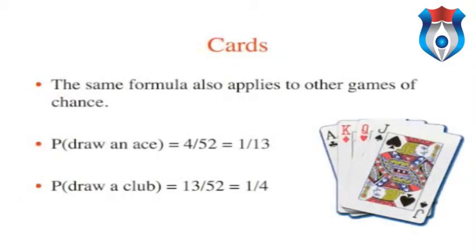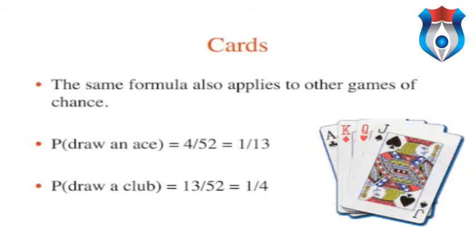This formula applies to many games of chance. For example, what is the probability that a card drawn at random from a deck of playing cards will be an ace? Since the deck has 4 aces, there are 4 favorable outcomes. Since the deck has 52 cards, there are 52 possible outcomes. The probability is therefore 4/52, which equals 1/13.